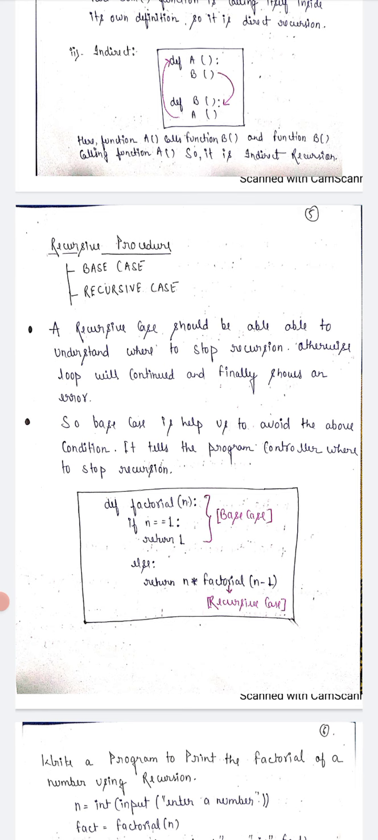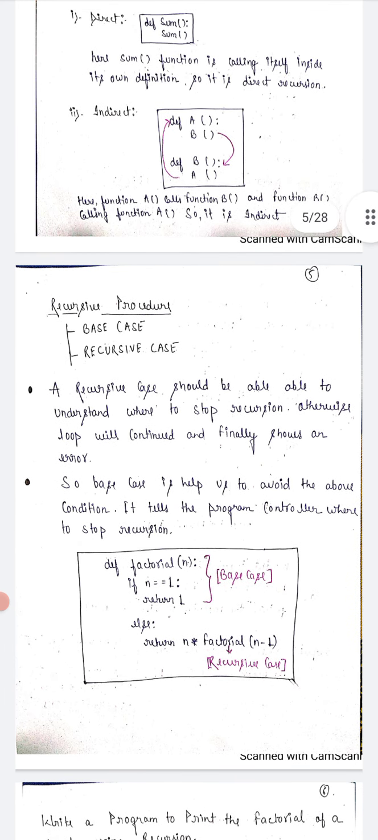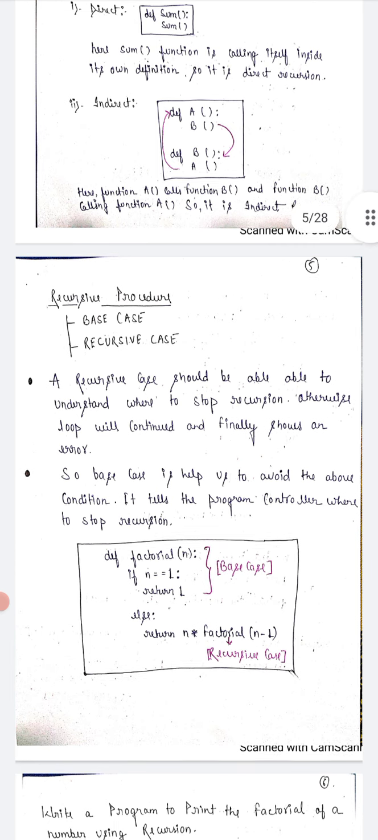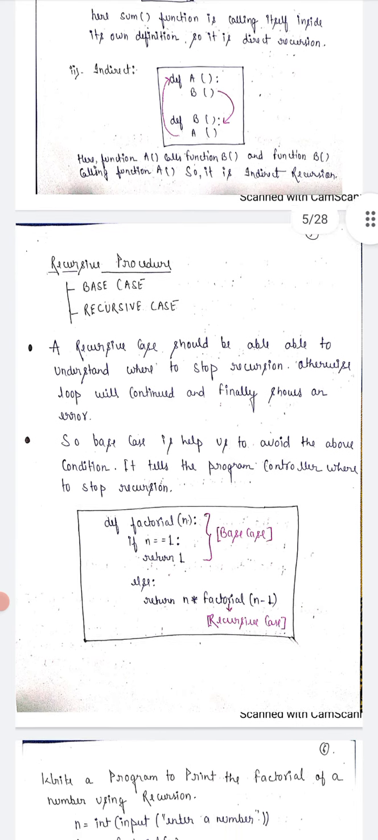You should be able to understand where to stop the recursion and the procedure of recursion. The recursion procedure is the base case and the recursive case. A recursive case should be able to understand where to stop the recursion, otherwise the loop will continue and finally show an error. So the base case helps us to avoid this condition. It controls the program, where to stop the recursion.